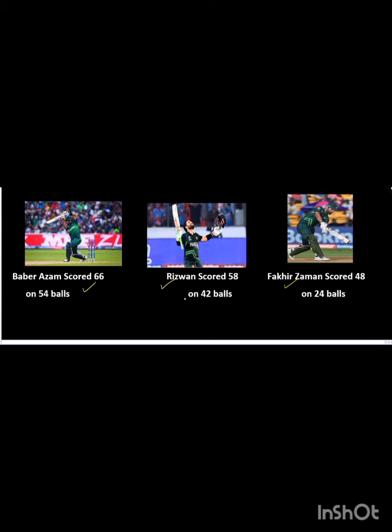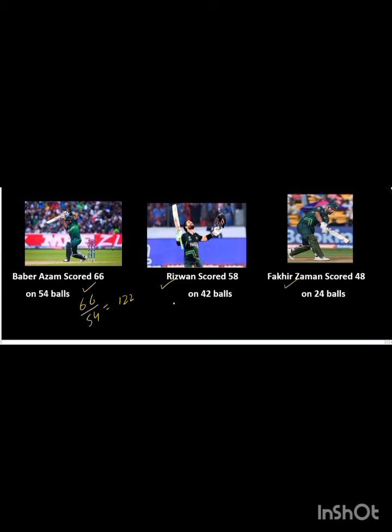As you know, the word strike rate is very common to you during cricket matches. You want to know which batsman has the better strike rate, or which batsman scored more quickly than the other two. So how can you find the strike rate of Babar Azam? Total runs he scored 66 and total balls he faced 54. Simply divide 66 by 54 and you will get 1.22, and don't forget to multiply the answer by 100 at the end.